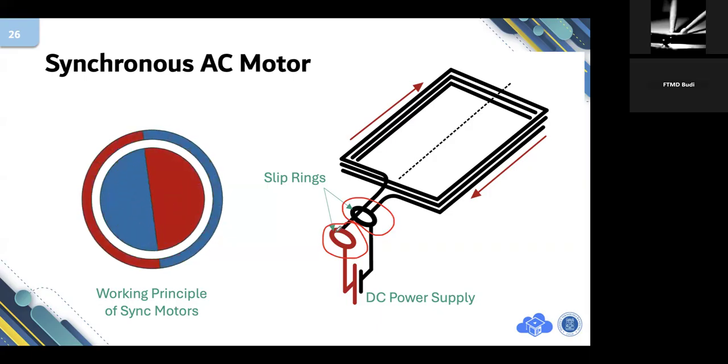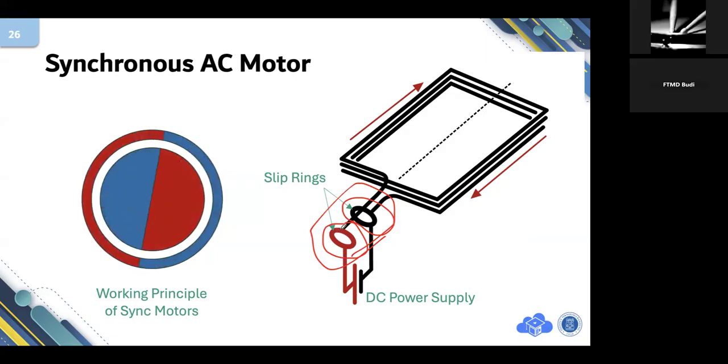That's why the most unreliable component of an AC motor is the slip ring. The slip ring makes the synchronous AC motor unreliable. At some point in the life cycle, the motor stops because of wear.